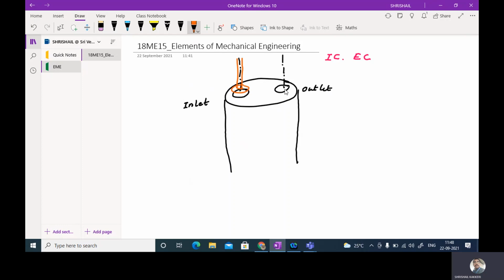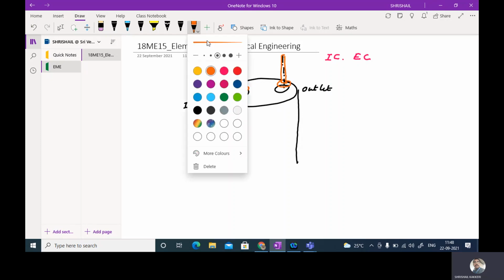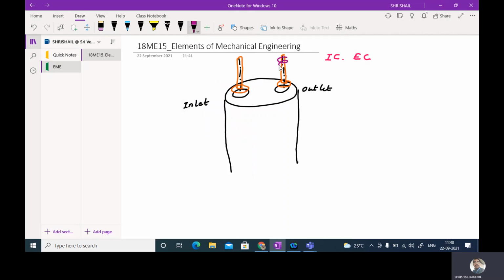So this is the poppet valve which I have taken, and these poppet valves will be timely operated by means of a cam. The cam will be operating these, and these will be positioned against the spring force. Now this is the inlet, and this will be the exhaust or outlet. This is the inlet valve, and this is the exhaust valve.